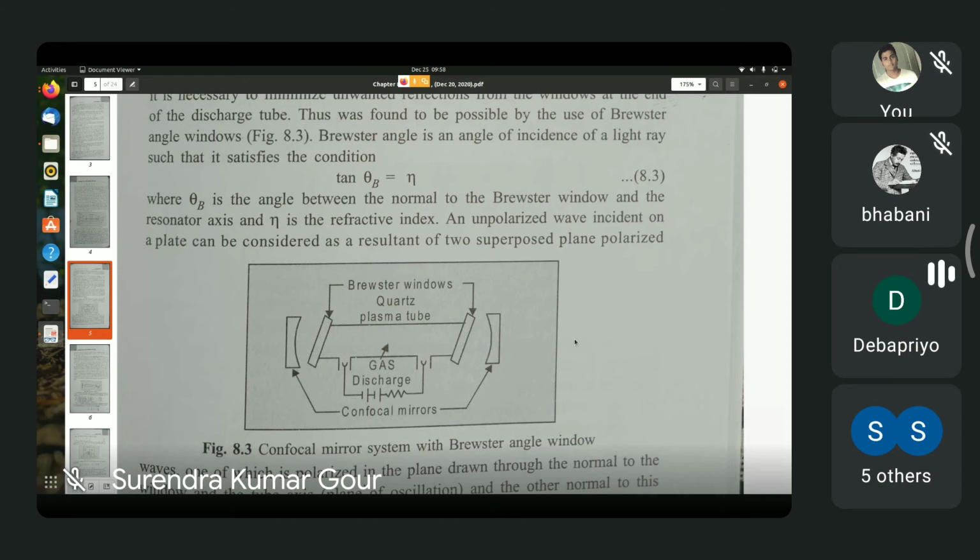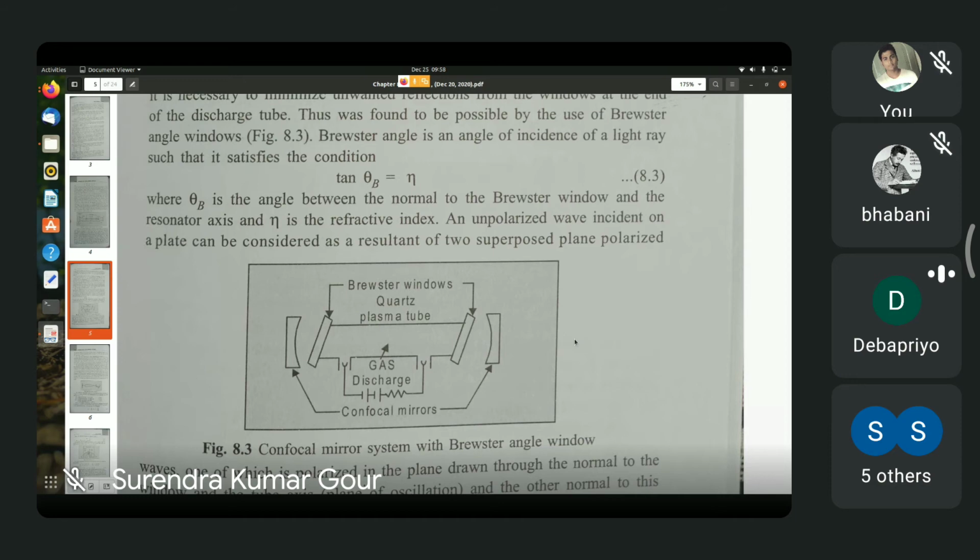Now, what you see in figure 8.3 is a modern type of helium neon laser. It's much more compact, much smaller. The one that I had the opportunity to use had a length of around 50 centimeters. So this was much smaller than the original laser of Javan. Such lasers have a structure shown in figure 8.3.